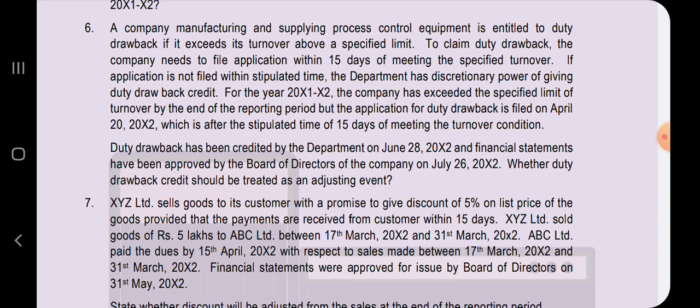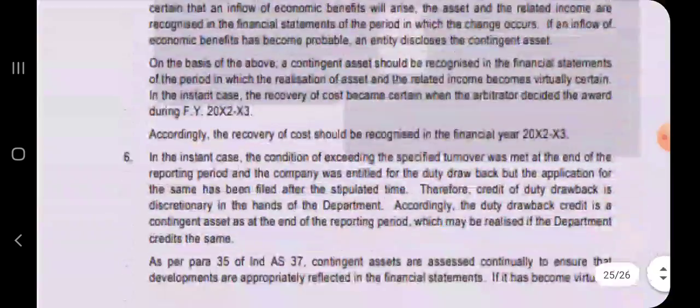So in the question it has been clearly given that the company has exceeded the specified limit and it has filed an application for duty drawback after the stipulated time of 15 days. And now the company is asking that duty drawback has been credited on 28th June and the financial statements are approved on 26th of July. So should I adjust this or should not adjust? Come, let's go through the answer carefully.